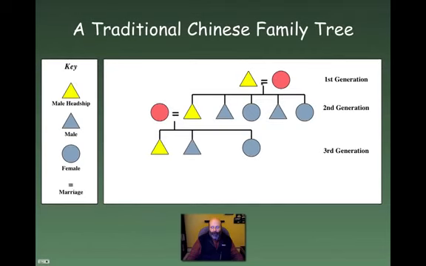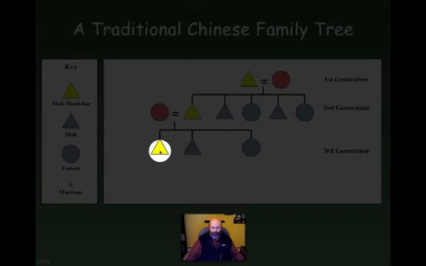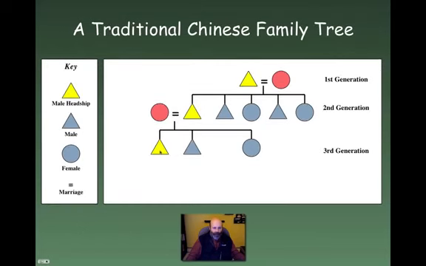So if grandpa were dead and dad died, basically all these other people who might be older than him, including uncles and aunts, they wouldn't become the head of the family. It would be passed on to this 3rd generation firstborn son. Even if it's only a small child, he becomes the head of the family. So this system becomes very complicated, but you can see here that it's the firstborn son of the firstborn son of the firstborn son that becomes the head of the family.